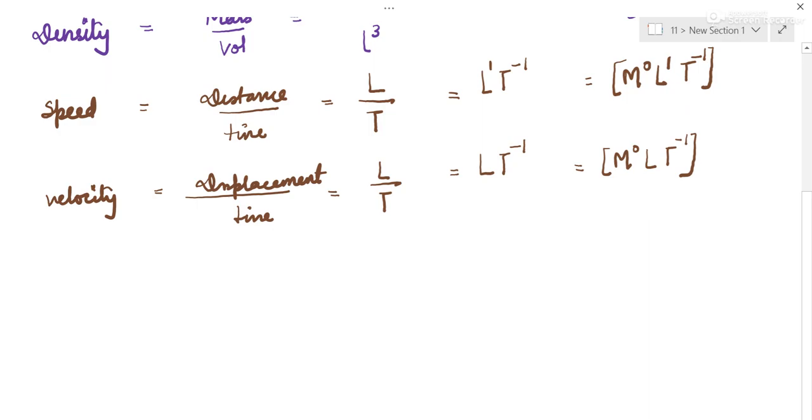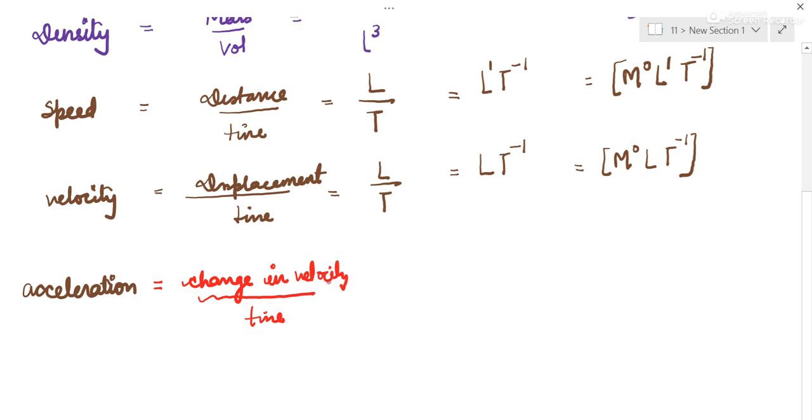Now we can pick acceleration. Acceleration is change in velocity by time. Change in velocity is velocity.